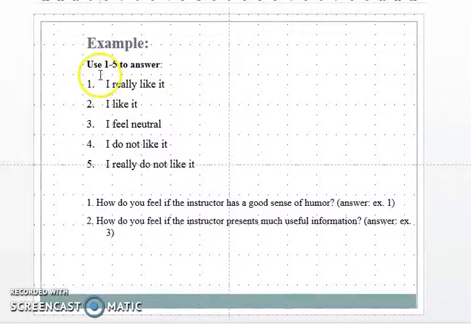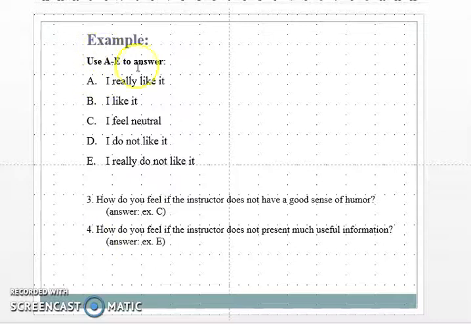Just see once again, this is a 1 to 5 scale: I really like it, I like it, I feel neutral, I don't like it, I really don't like it. This type of question can be asked to identify exactly the need of the customers.